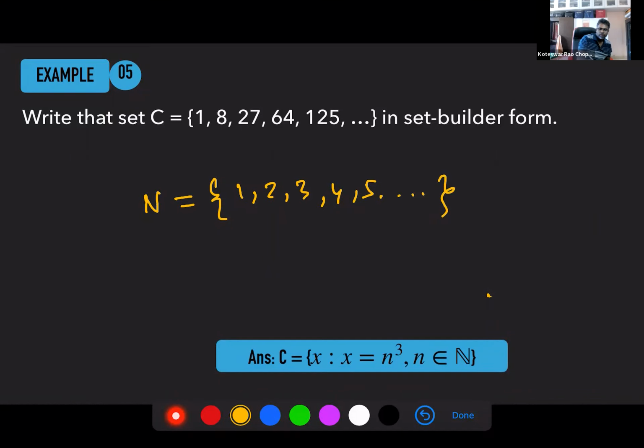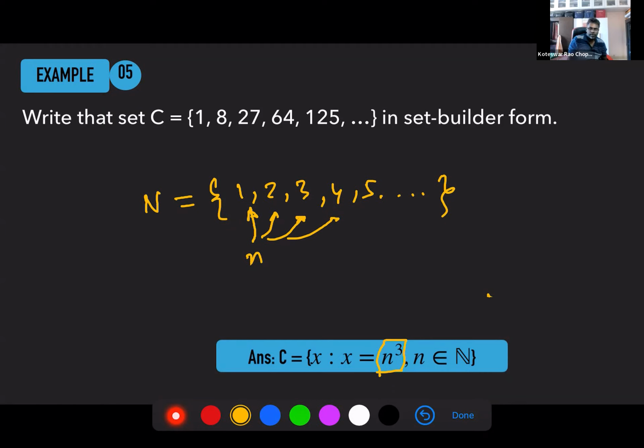So your small n is used to represent each of these elements in the natural number set. And then we are saying you're going to cube them and get the elements in your set. Let's see how you defined it.